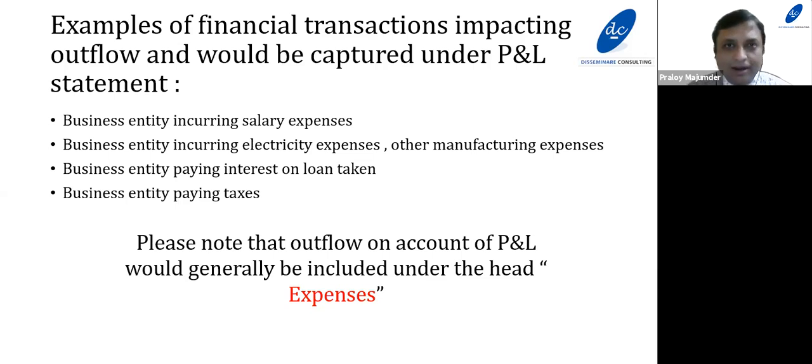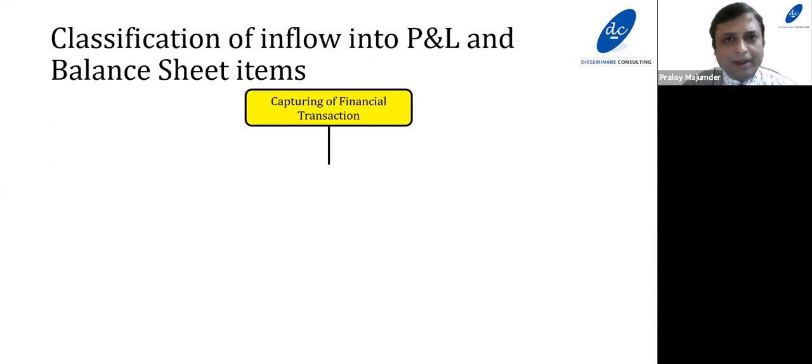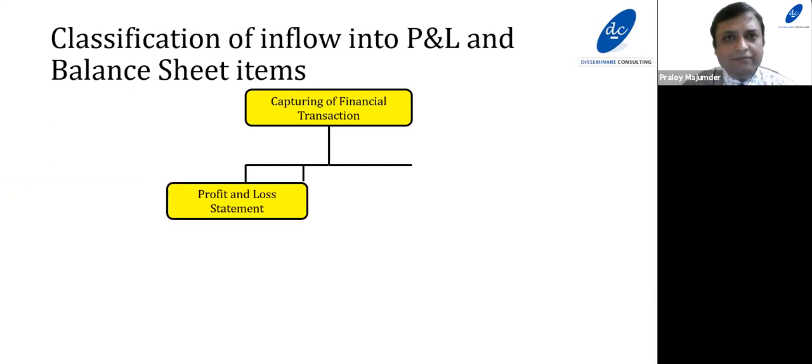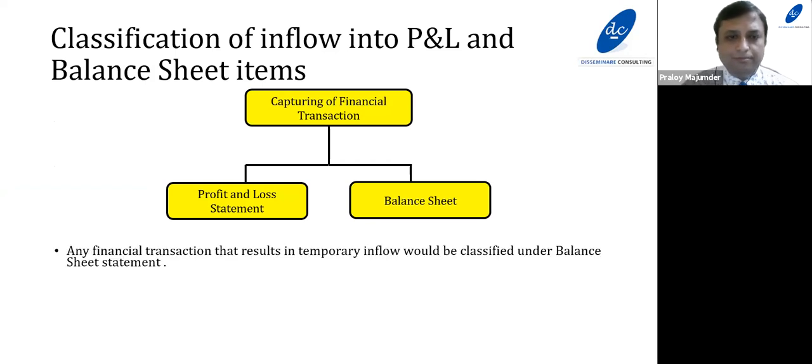Now you can see how easy it is to understand which financial transaction will be booked under a profit and loss item. Just apply common sense. Try to find out whether this financial transaction results in a permanent inflow or permanent outflow. Now let us take a couple of examples where the financial transactions involve temporary inflow or temporary outflow. Any financial transaction that results in temporary inflow would be classified under the head balance sheet.